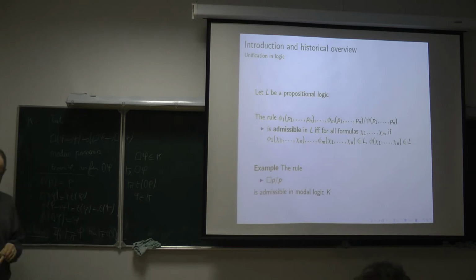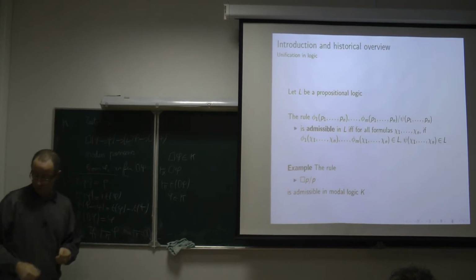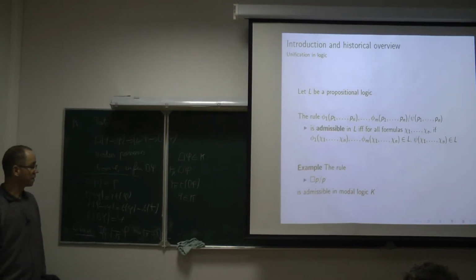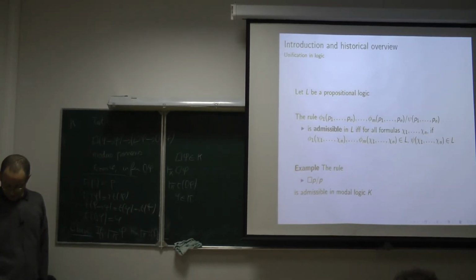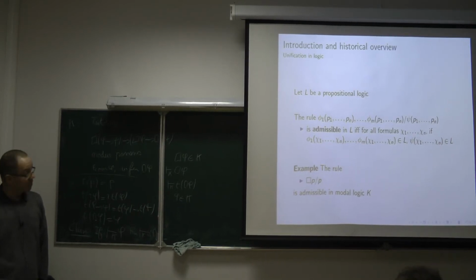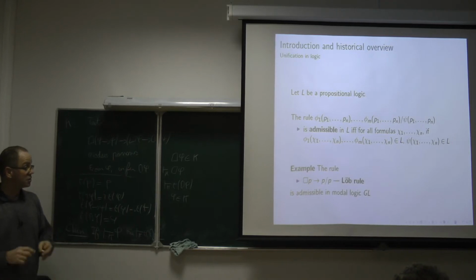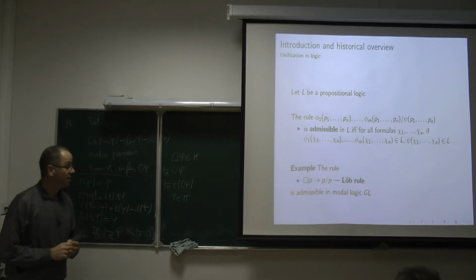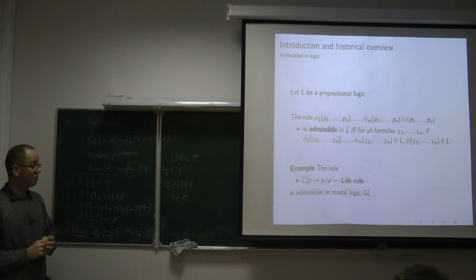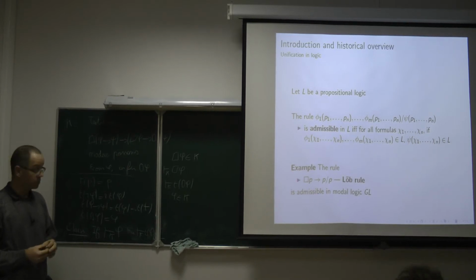To illustrate the fact that for some admissible rules, it is not difficult to show their admissibility. Okay. There is another which I like. It is the so-called Löb rule in the context of Gödel-Löb logic.